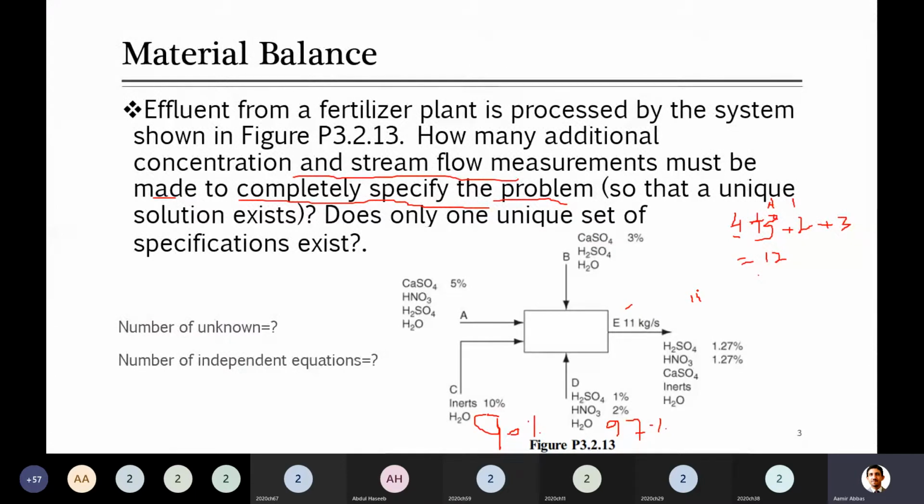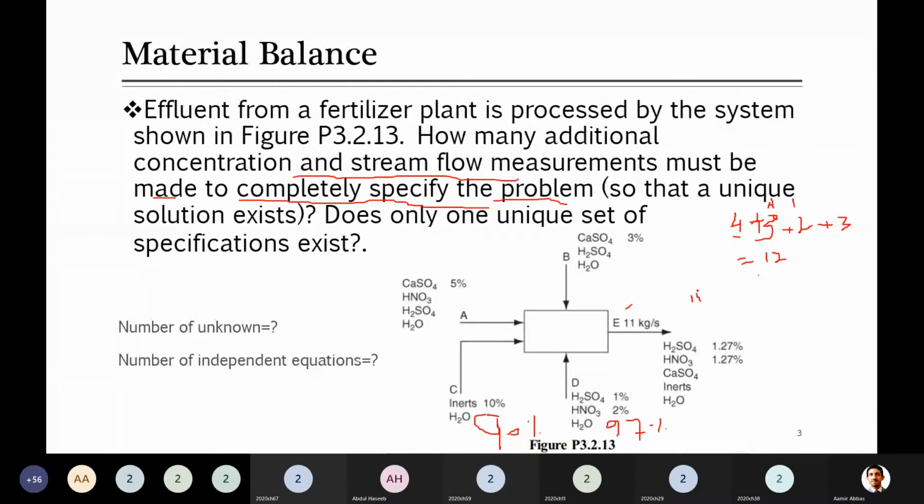Can someone tell me the next component? HNO3. Okay, yes, if we look at the A stream, the second component is HNO3. So you can write the balance of HNO3: HNO3 at inlet is equal to HNO3 at outlet.